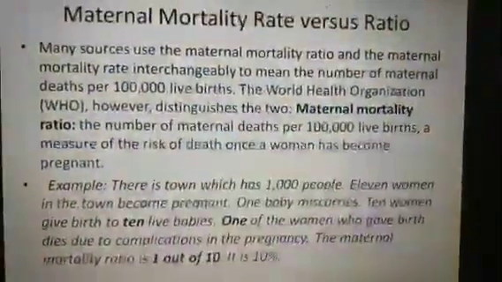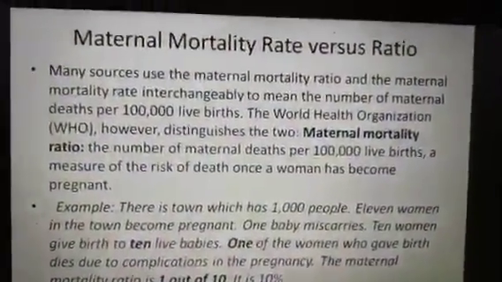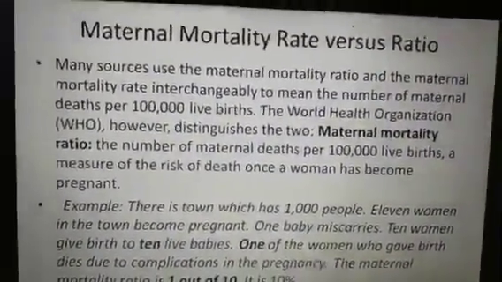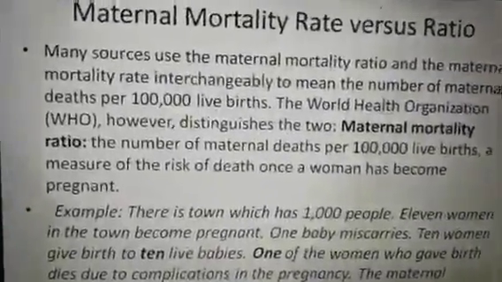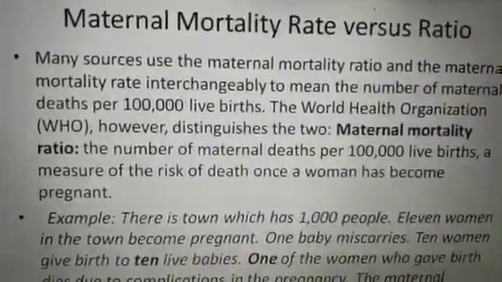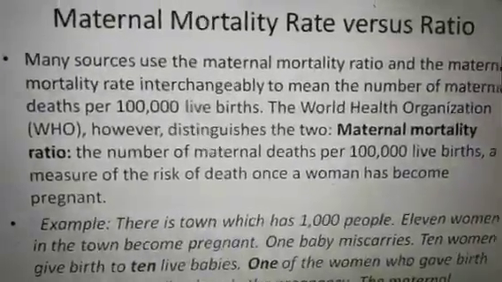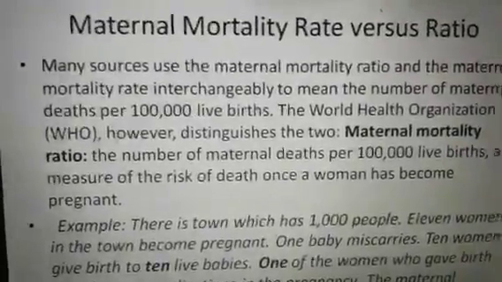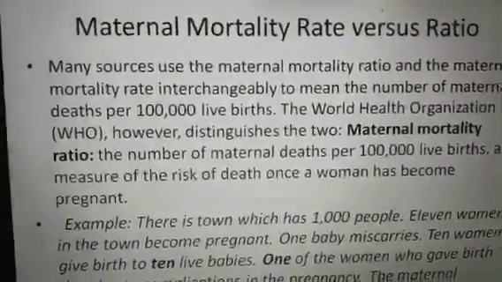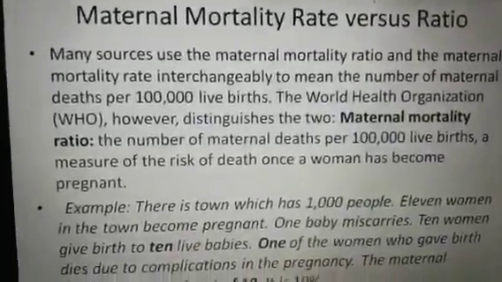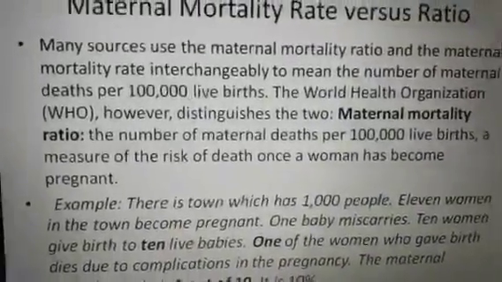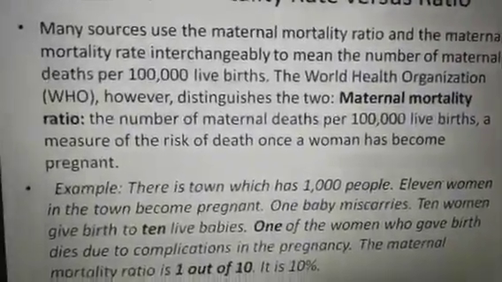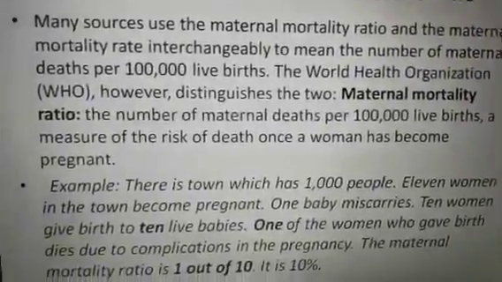Okay? And then the last but not least is the maternal mortality rate. That is very important. Many sources use maternal mortality ratio and maternal mortality rate interchangeably to mean the number of maternal deaths per 1 lakh live births. So here we are calculating the maternal mortality rate. जो मातृत्व मृत्यु दर होता है उसको 1 लाख में हम लोग निकालते हैं. The World Health Organization, WHO, however, distinguishes the two: maternal mortality ratio is the number of maternal deaths per 1 lakh live births, a measure of the risk of death once a woman has become pregnant.